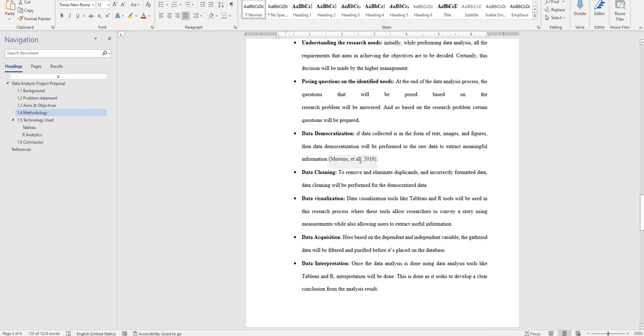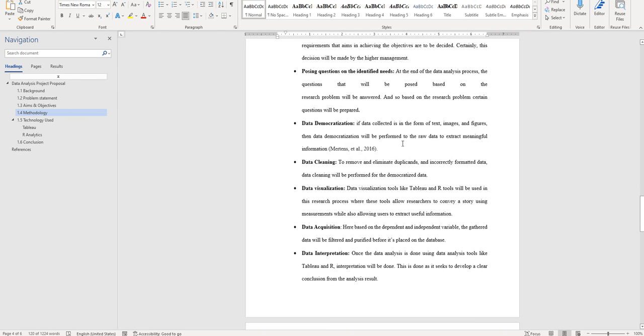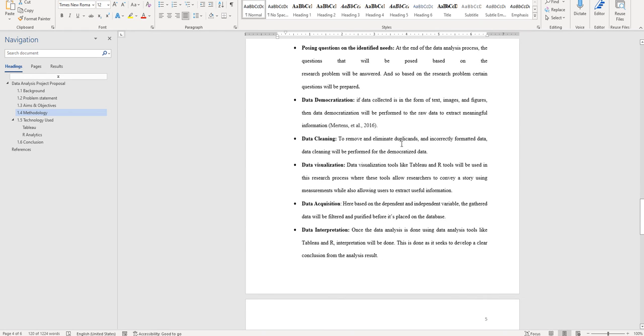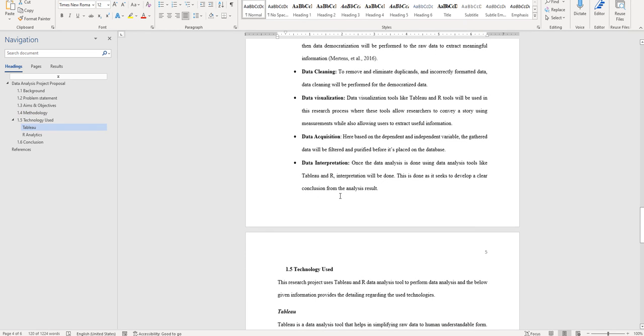So you should understand what data democratization is. You say that as part of completing this project, data democratization is conducted, and using it some activity will be done in that way. You can give some basic details about the activity and what that activity consists of. If you take data acquisition, as part of data acquisition, what work we do should be detailed.